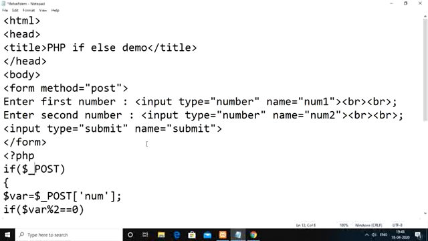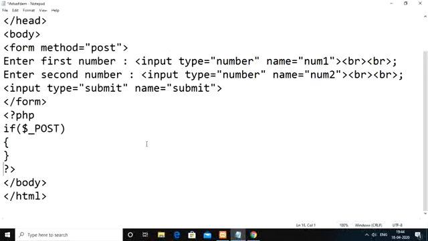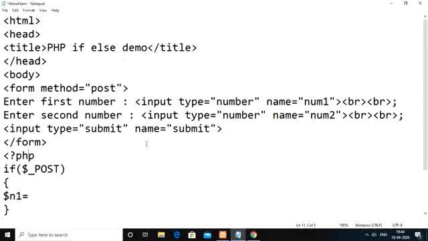Then followed by that, the same if. Within the post global variable, if you have values at the specified indexes, those values you have to receive and store within our PHP script variables. Since we have two numbers, the first one I am taking as n1 and the second one as n2.